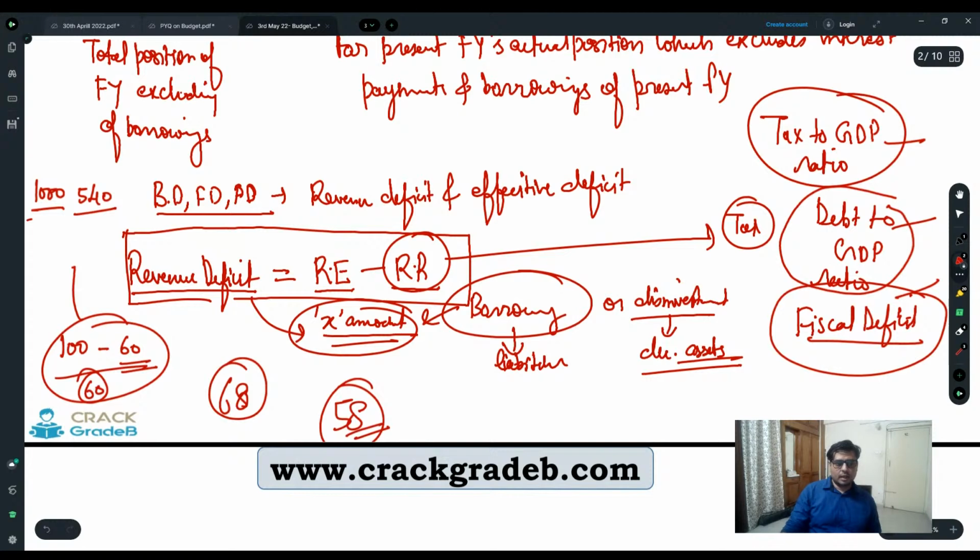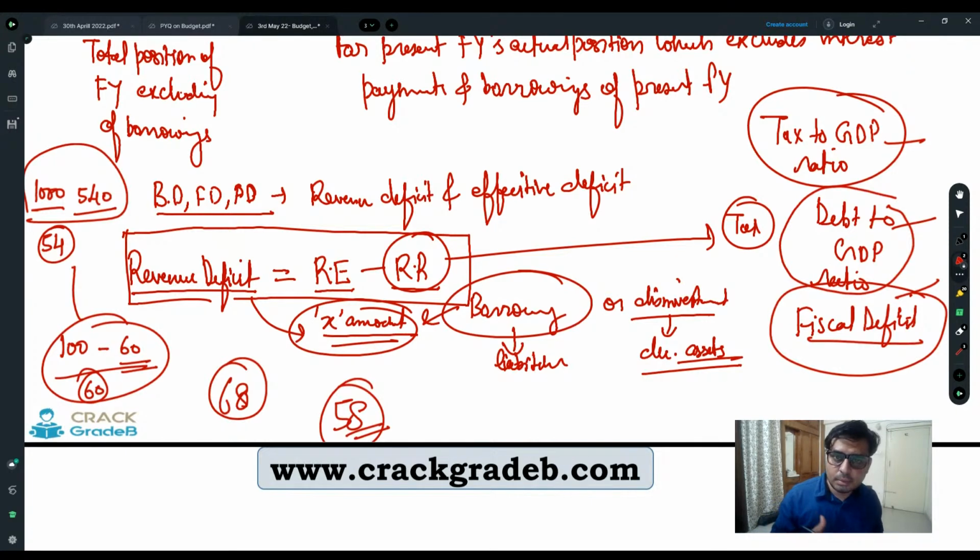Now here the tax to GDP ratio has decreased to 54. So maybe the country's government is able to increase the production related income, but the government's taxable income is not rising. It means that for the government it is going to be a little bit difficult to fulfill the revenue expenditure. It is going to be more difficult.